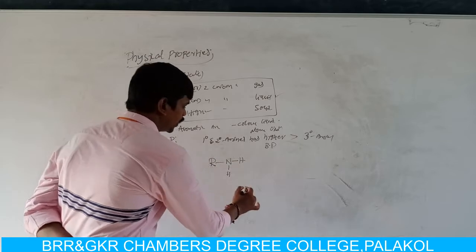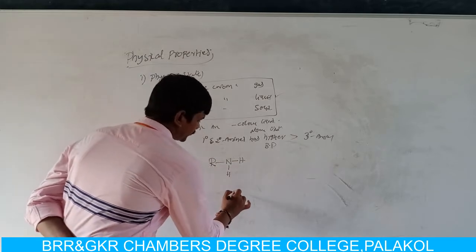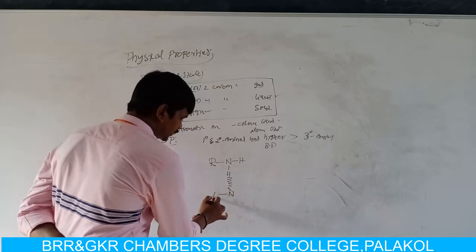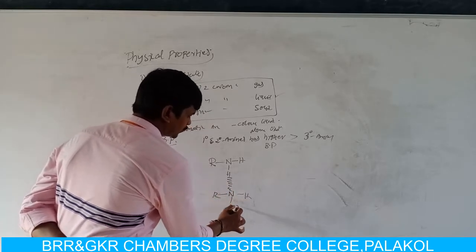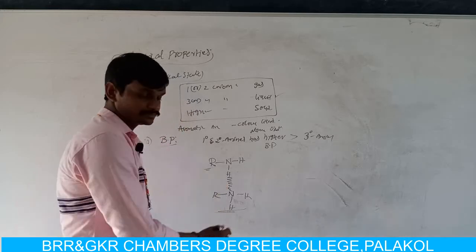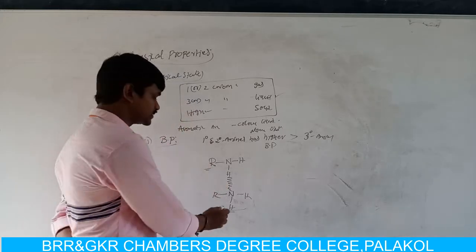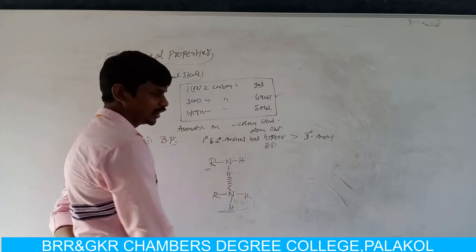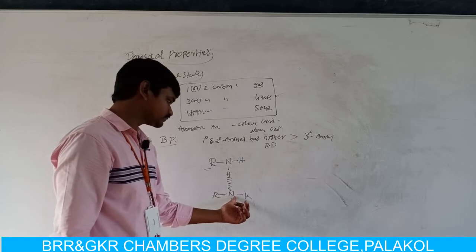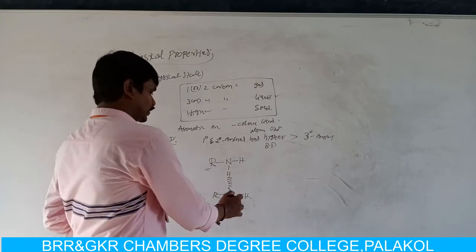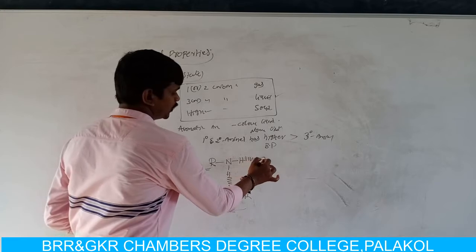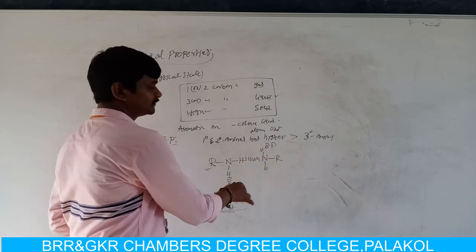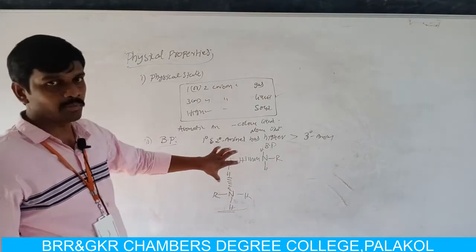This amine molecule forms a partial bond with the nitrogen atom in another amine molecule. Here we have the first amine molecule and the second primary amine molecule. This hydrogen forms a partial bond with the second amine molecule. This hydrogen also forms a hydrogen bond with another amine group. So this is intermolecular hydrogen bonding.